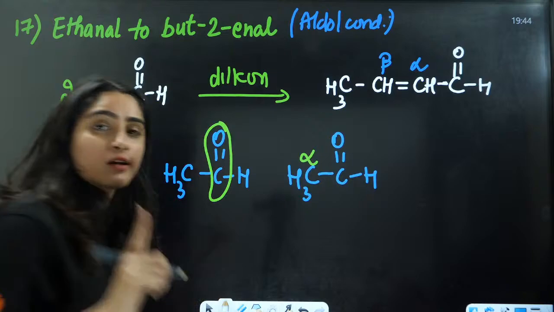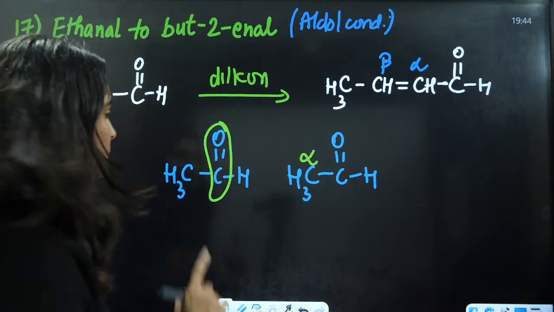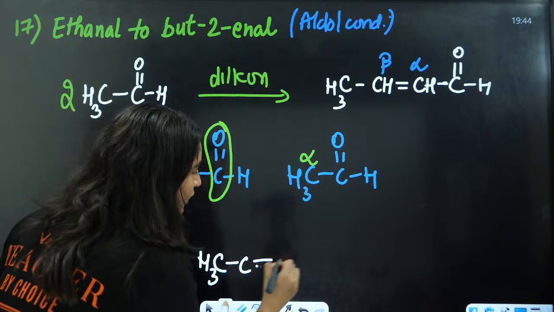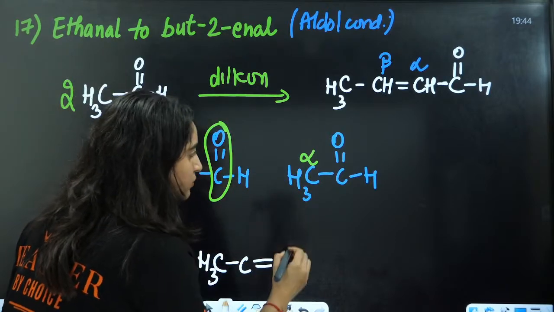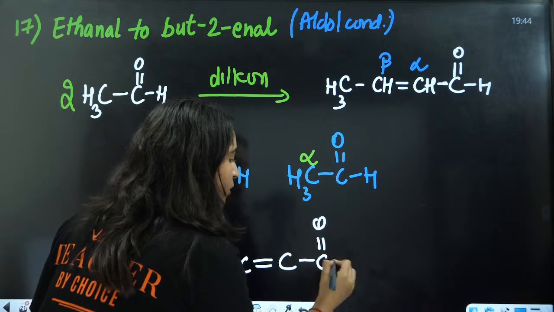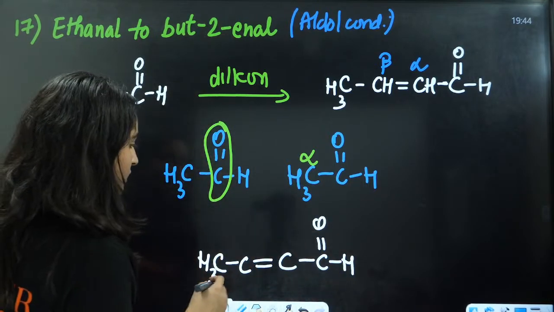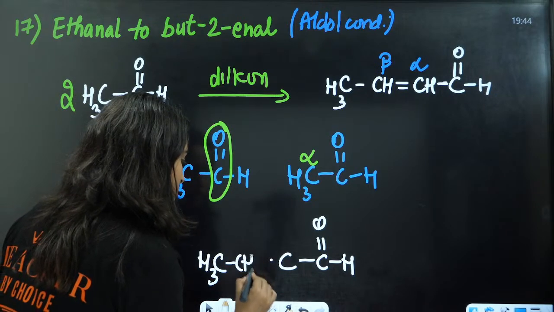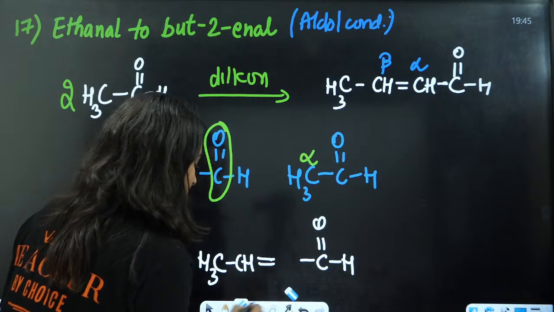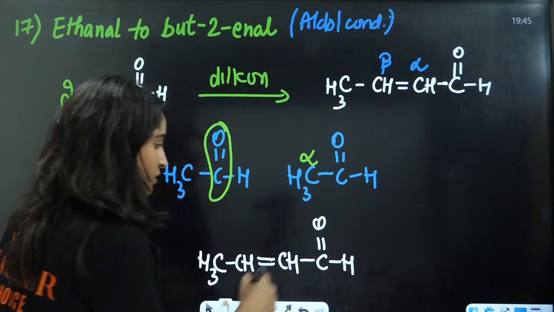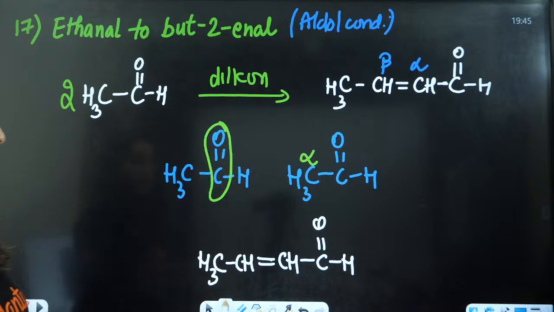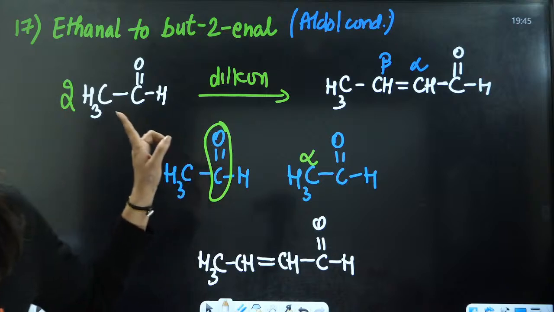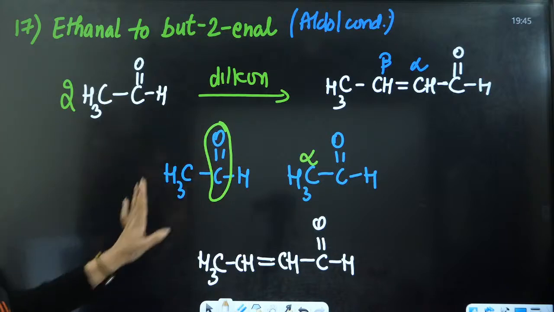So what is the trick for aldol condensation? The carbonyl group of one molecule adds to the alpha carbon of the other molecule, giving C double bond O, H, then CH, C double bond, CH. This is going to be your answer, the desired product. Understood? Yes, very good.